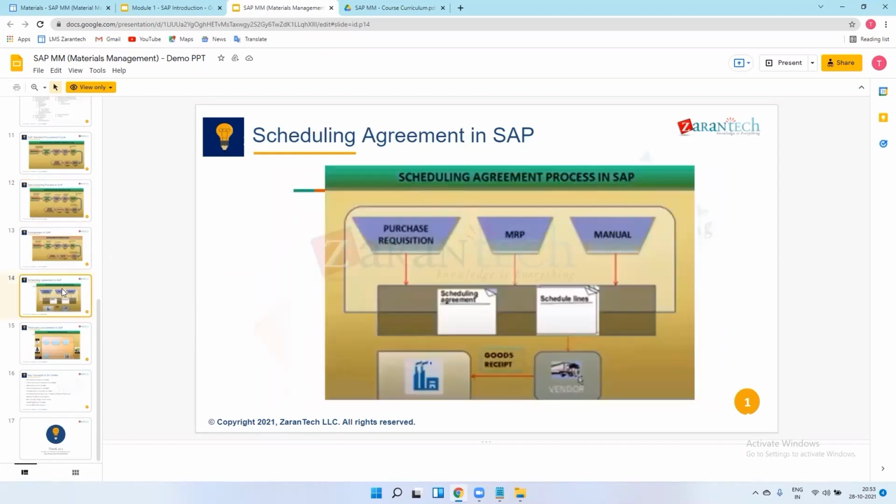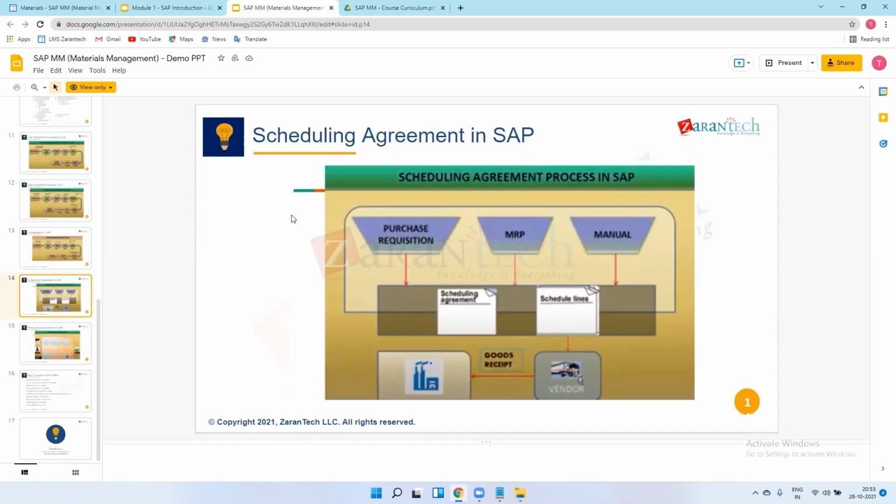So in this scheduling agreement, the vendor has limited space. They want material to be dispatched as per the company's requirement. In the scheduling agreement, in the PO we require 100 material. We create one PO for the 100 quantity, saying I require 100 tires for this much price.